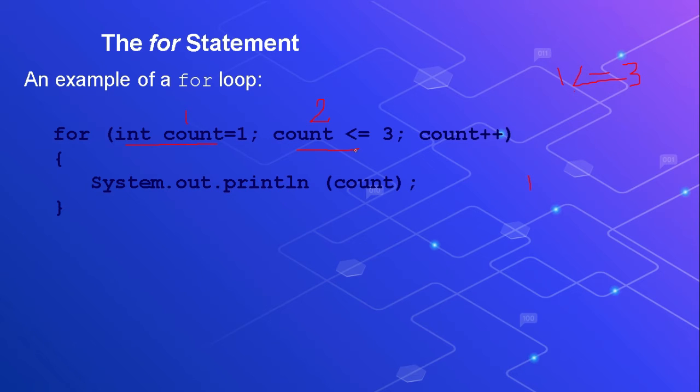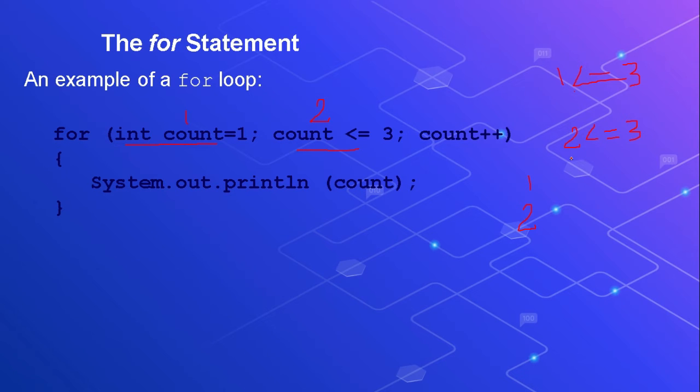Again the condition will be checked. The new value of count is 2. Is 2 less than or equal to 3? Yes, again the condition is true, so the body will be executed. It says print count. The value of count is 2, so because of println, 2 will be printed in the next line. Again count++. Count was 2, now count++ means the value of count will be 3.